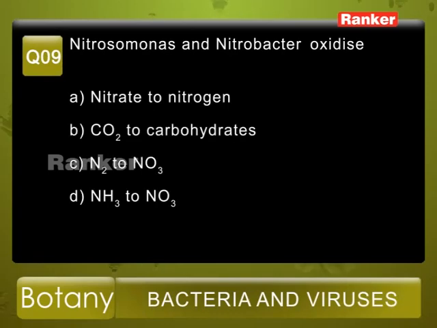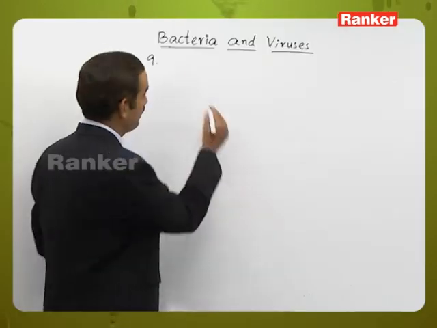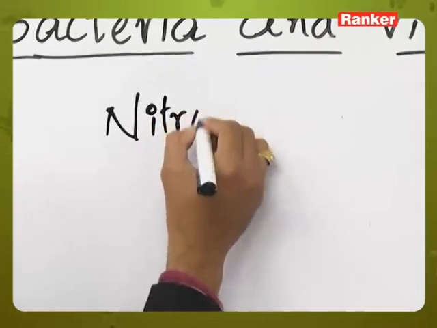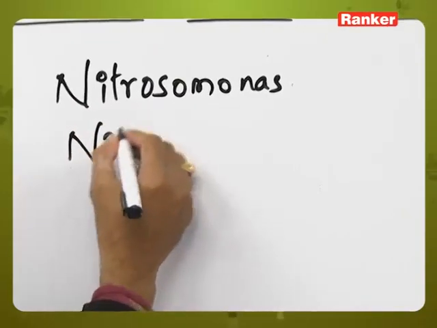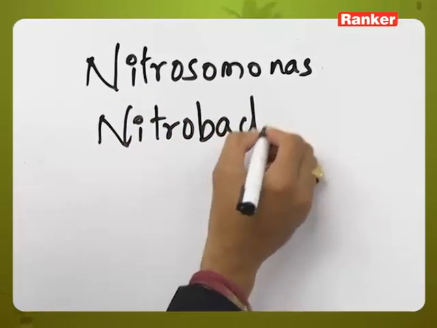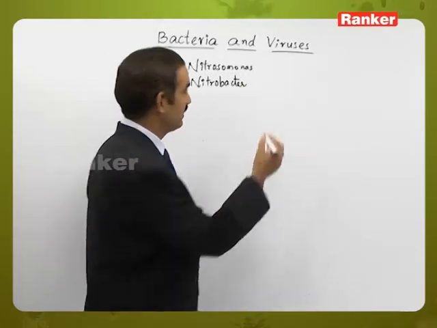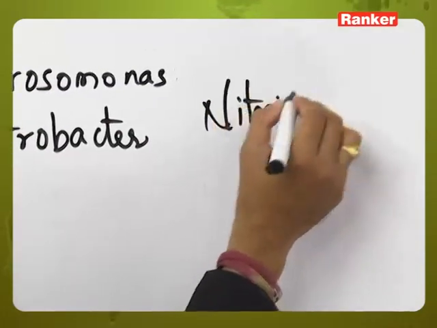Question number 9. Nitrosomonas and Nitrobacter oxidize. The given options are A, nitrate to nitrogen, B, carbon dioxide to carbohydrates, C, nitrogen, that is N2 to NO3, and D, ammonia to NO3, that is nitrate. So here the two bacteria that have been given, those are Nitrosomonas and Nitrobacter. So these two are considered as nitrifying bacteria.